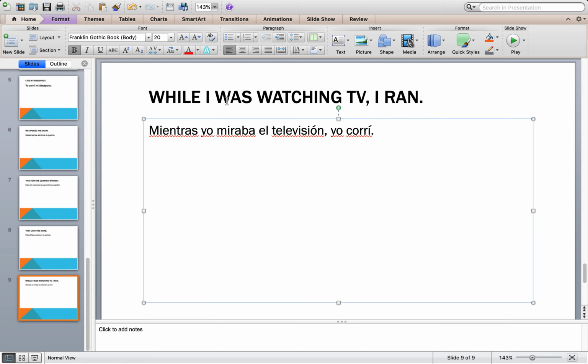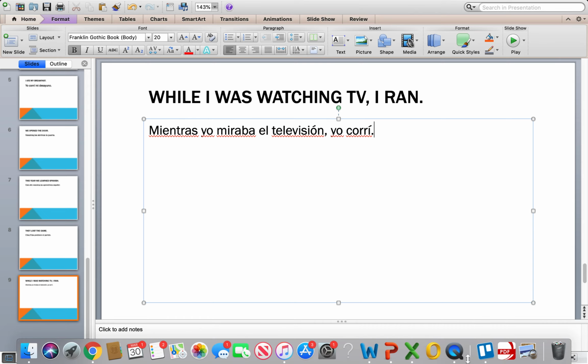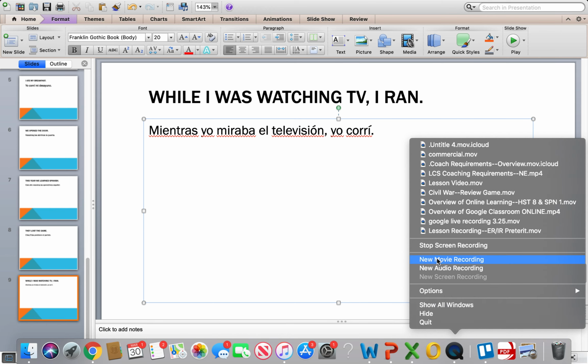So this is the situation in which we have multiple things going on. Watching TV is the ongoing event, so it's imperfect tense, and then I ran. That is the one-and-done event that takes place in the past. So mientras yo miraba el televisión, yo corrí. Okay. Hopefully that makes some sense, and hopefully that allows you to understand the usage of the preterite alongside the imperfect a little bit more.